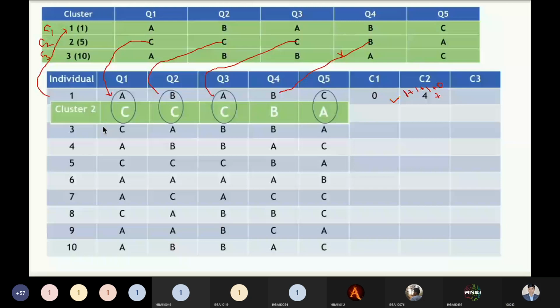And this, you can see this A is not matched with the C. So again, what we need to do, we need to +1. So 1 plus 1 plus 1 plus 0 plus 1, what value we are getting? That is the 4. Now this point is clear. Tell me right now, this point is clear.